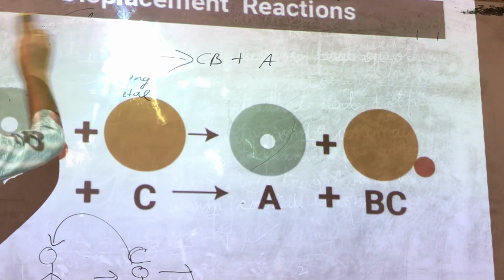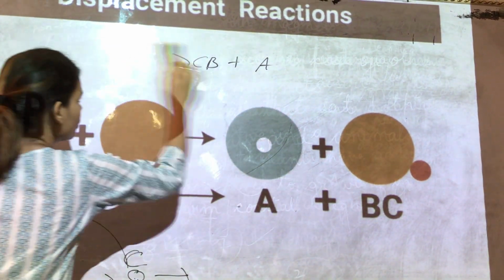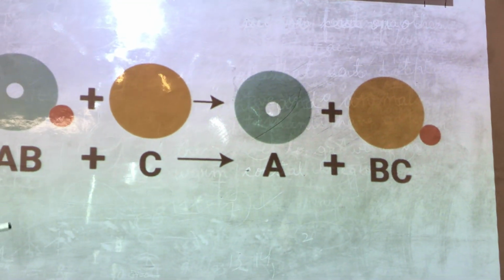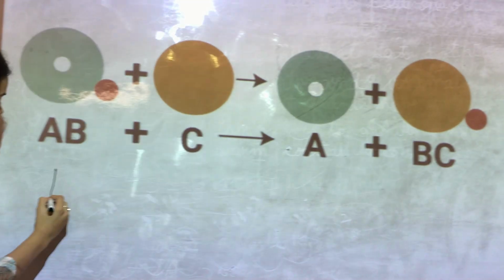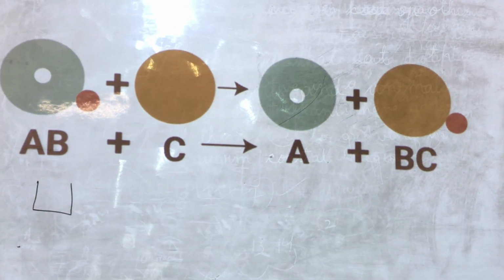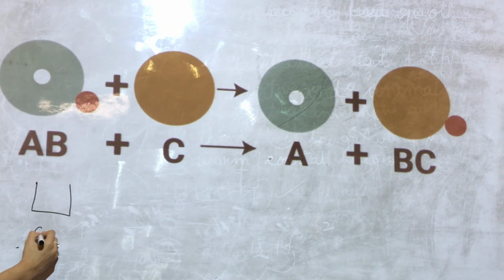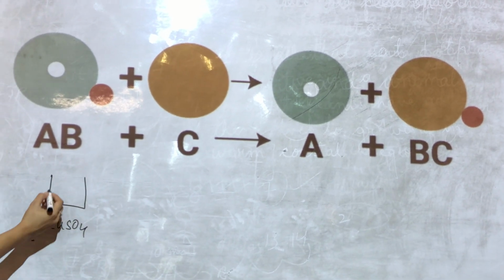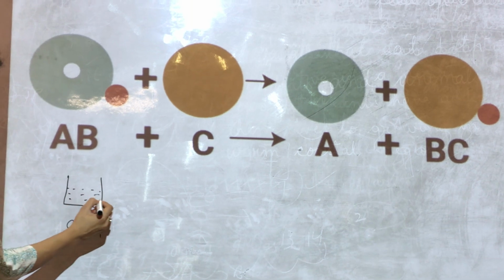Now let's understand this with a very simple activity. Suppose I have one beaker in which I have taken copper sulfate, CuSO4. The CuSO4 solution is blue in color.